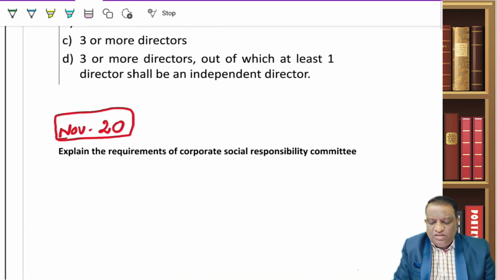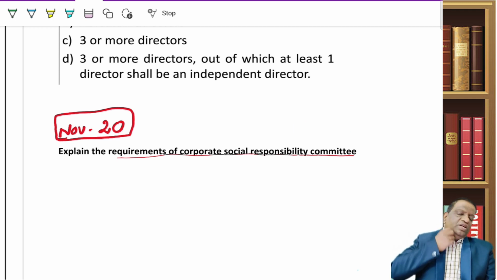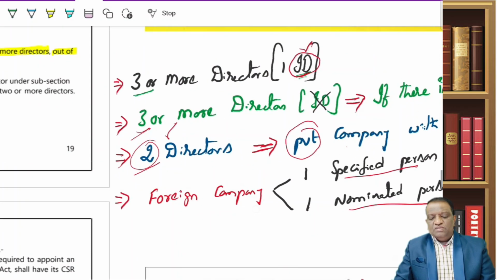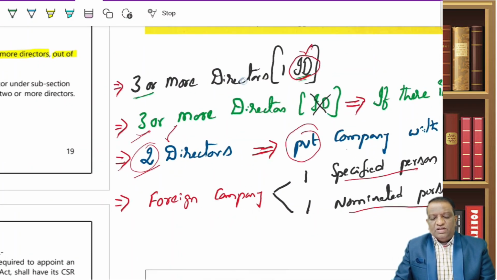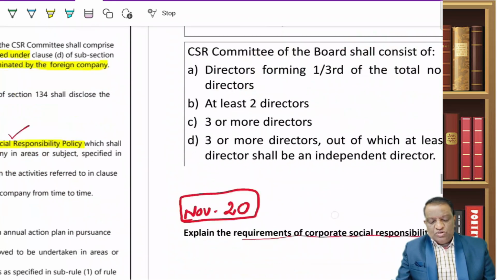Now, otherwise, the question is very vague: explain the requirements of Corporate Social Responsibility Committee. So you will say wherever the threshold limits are satisfied, then you need to have a CSR committee. Who could be the CSR committee members? Composition, 3 minimum directors. If you have an independent director, that independent director must be there, at least 1. If you don't have an independent director, then 3 directors. But what if I am a private company without independent director? Then 2 directors are sufficient. What if I am a foreign company? Then directors will not be there, but one specified person, one nominated person will be there in the composition of it.